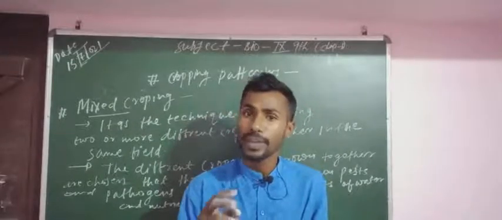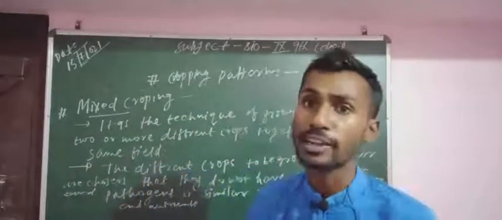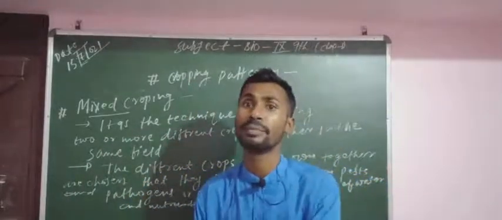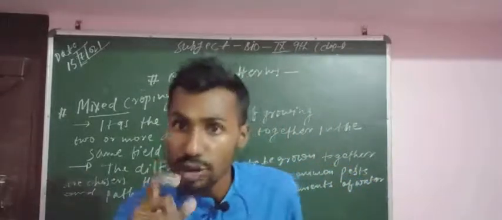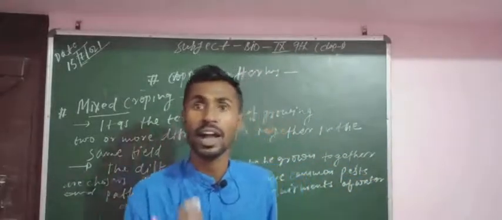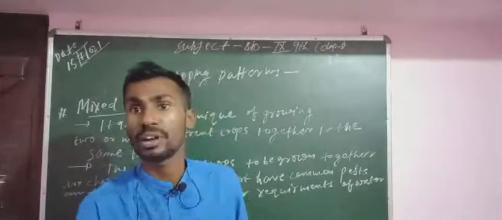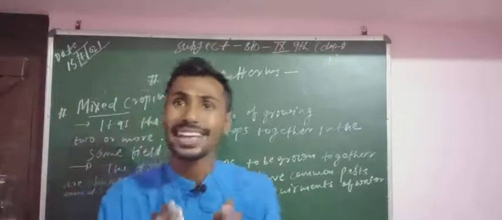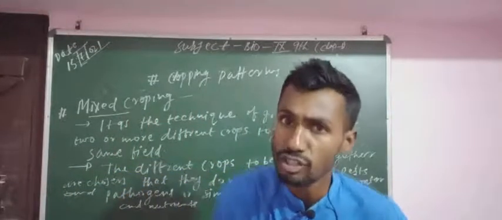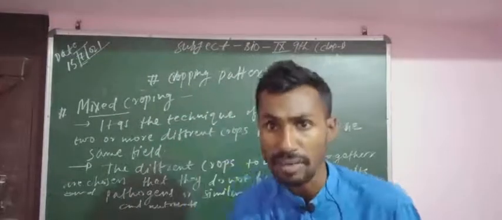The different properties may be the height of the crops, the types of leaves of the crops, water requirement and maturation period. Suppose one crop is completed in 3 months, maybe the second one is for 15 days, 20 days, maybe 1 month. That means duration of time. Water requirement: one consumes more, maybe the second crop consumes less amount of water.